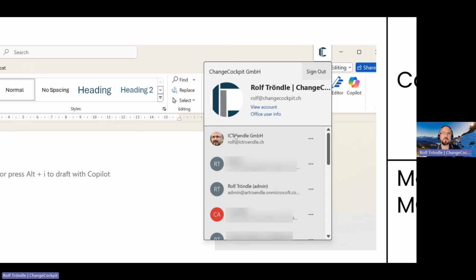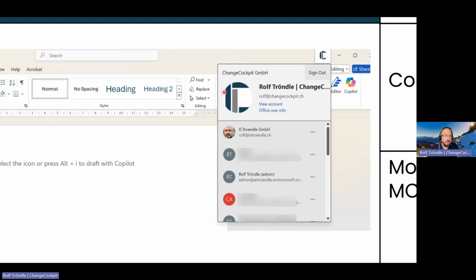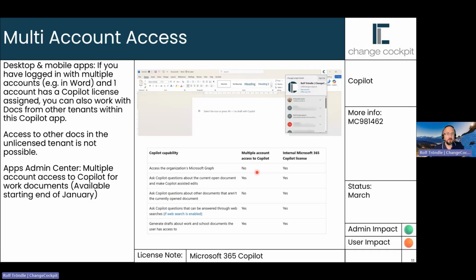So let's say I have a document stored on this admin account's OneDrive. I can then start and draft text into this document, which is stored in there, even if the license is from the ChangeCockpit tenant. This works, but it only works for features which are working on this particular document opened in Word. You cannot access the organization's graph data, so you don't have access to other documents from the non-licensed tenant. That's not a limitation.